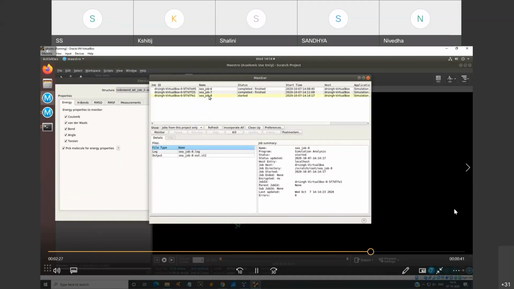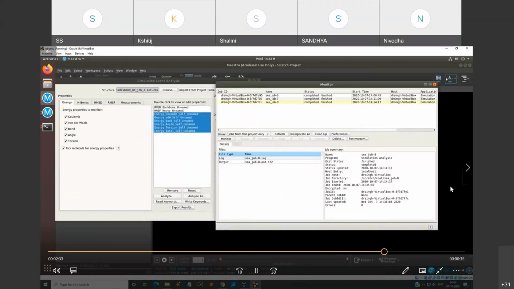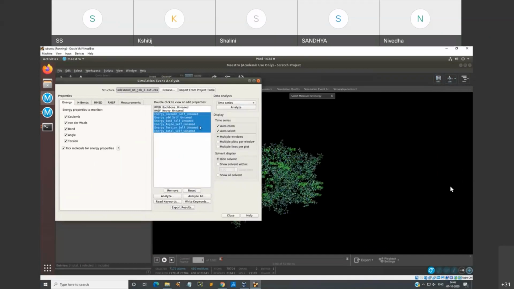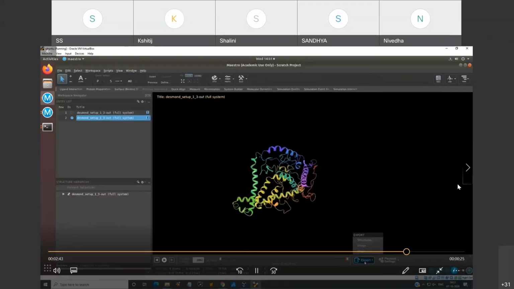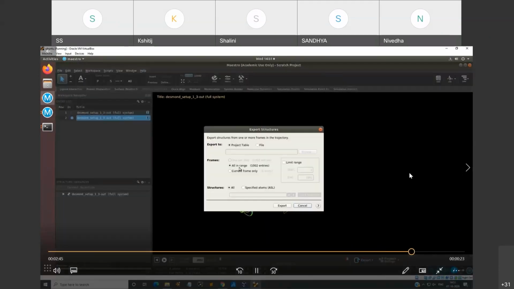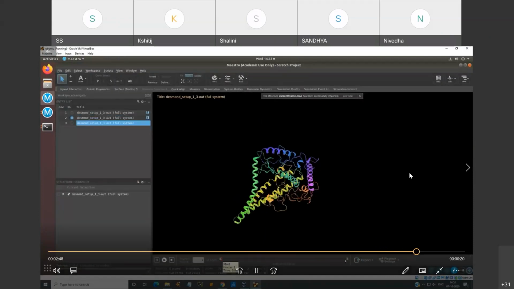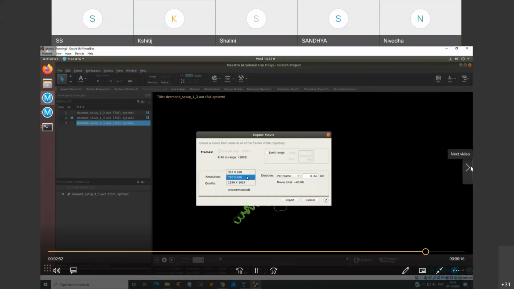So once it is there, you can always analyze it in the monitor, and the job has started for the computation of energy properties of that particular biomolecule, and it will give you the result by clicking onto the analysis property, and all of these energies can be plotted. So once it is done, you can see you have the direct conformational state of this biomolecule, which you can play and see.